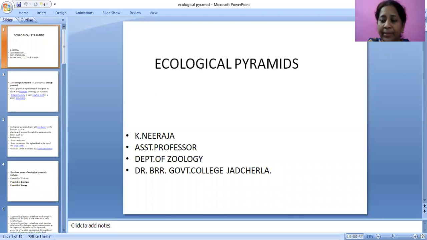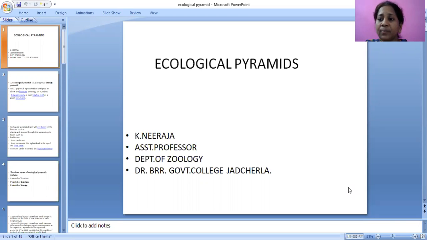Today we are going to discuss ecological pyramids. What are ecological pyramids? Before getting into the ecological pyramids, first we should know about the ecosystem. Ecosystem consists of two factors, biotic factors and abiotic factors.